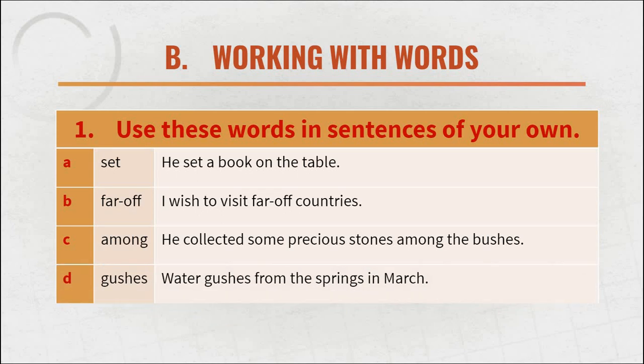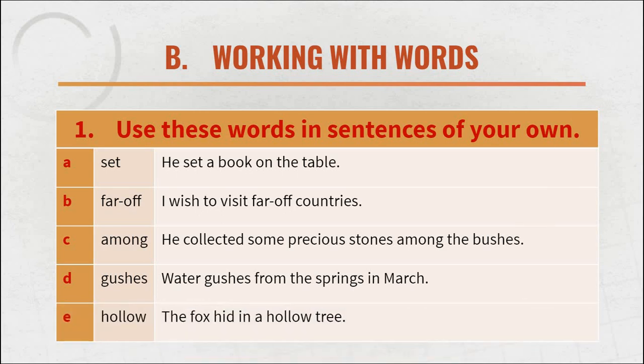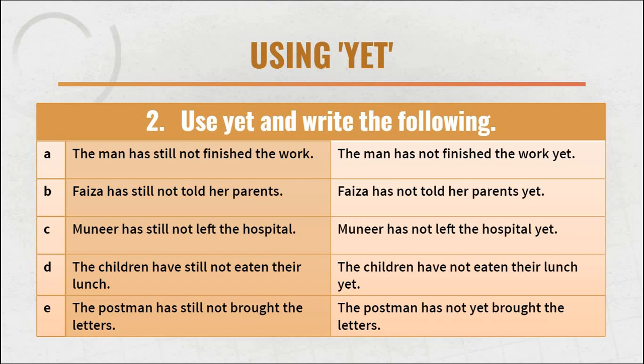Number D. Gushes. When water is pouring, that sound is called gushing. Water gushes from the springs in March. Water comes out of the springs in March. Number E. Hollow. Hollow, the empty place. The fox hid in a hollow tree.